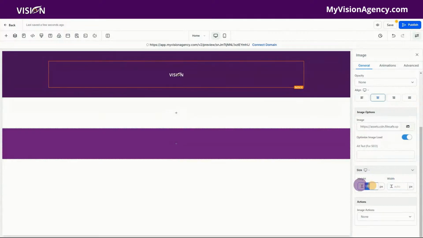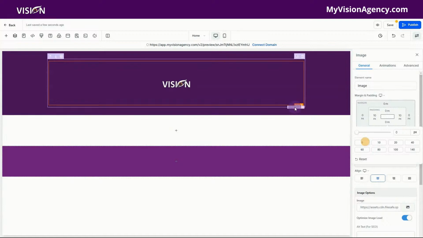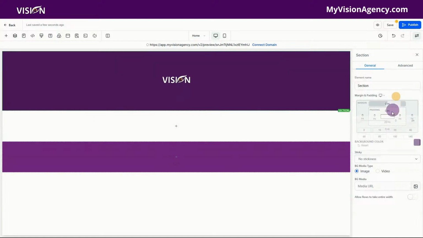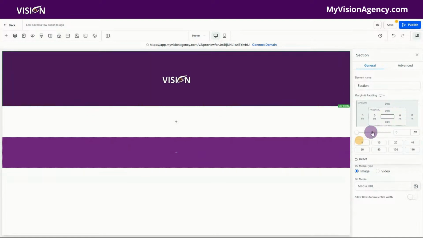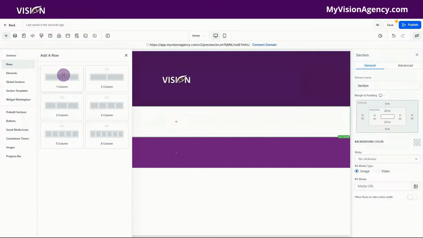Maybe we want it a little bit larger. Let's say 200. And we can also adjust the padding. In reality, if I was really going live with this, I would recreate this logo so that it doesn't have so much space around the outside of the image. But I certainly don't want to waste your time with that. I just want to show you here how you could adjust the padding to start getting the result that you're looking for. We have that logo at the top, and we want to add a row here.